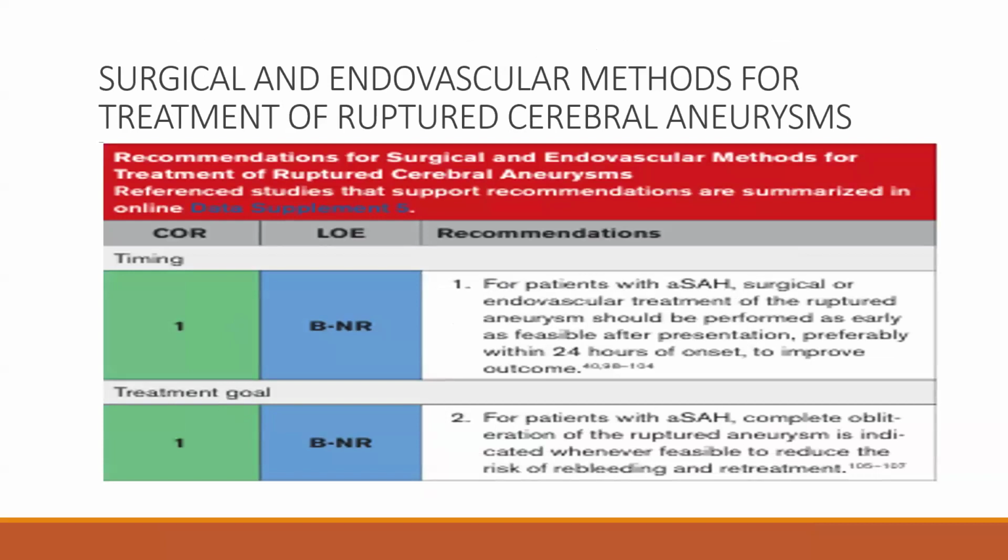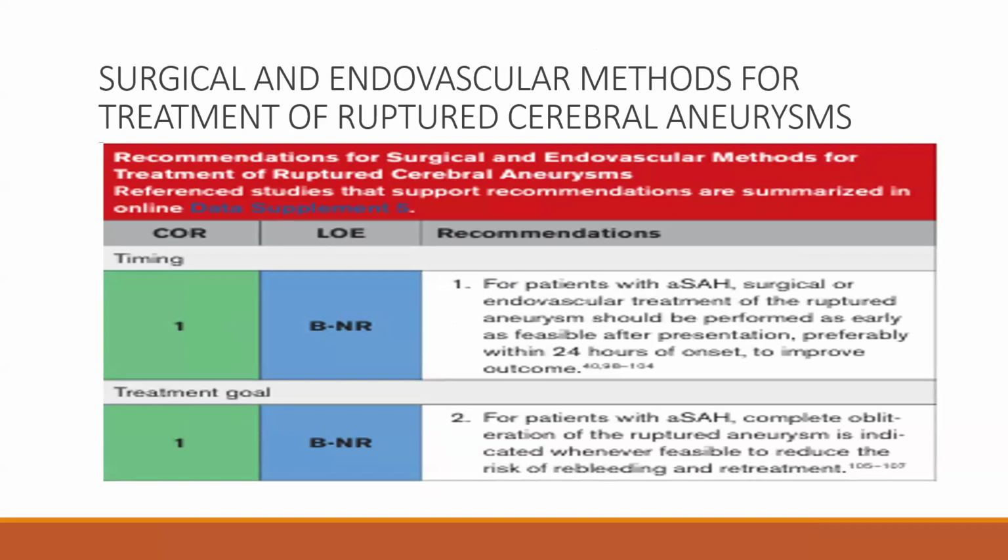So now we'll see what are the surgical and endovascular methods for the treatment of ruptured cerebral aneurysm. For patients with aneurysmal SAH, surgical and endovascular treatment for the ruptured aneurysm should be performed as early as possible after presentation, within 24 hours of onset, to improve the outcome. This treatment has class of recommendation 1, level of evidence B.